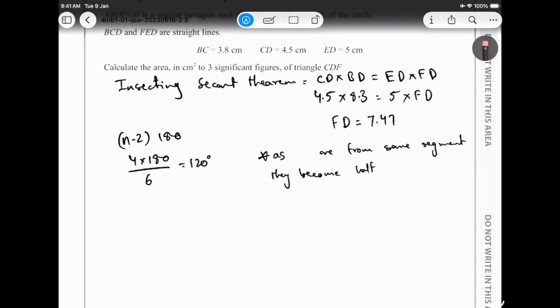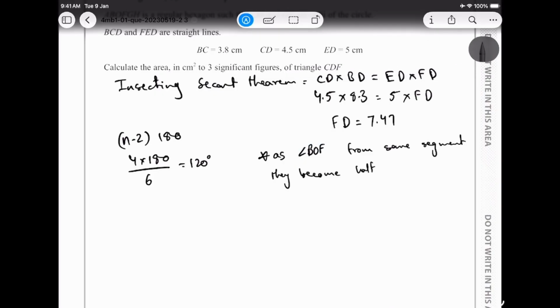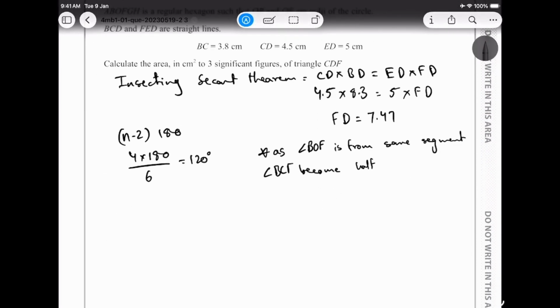Angle BOF is from the same segment, angle BCF becomes half, which is 60 degrees in this case.